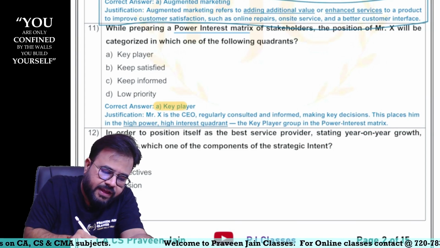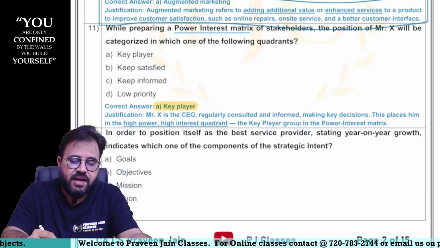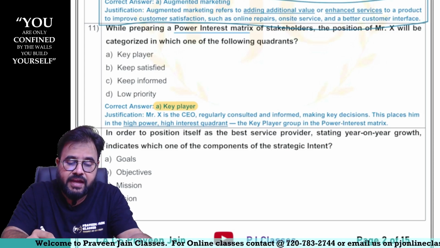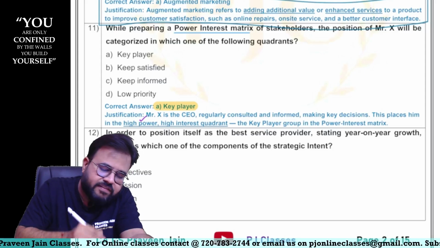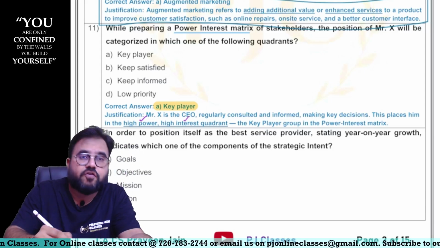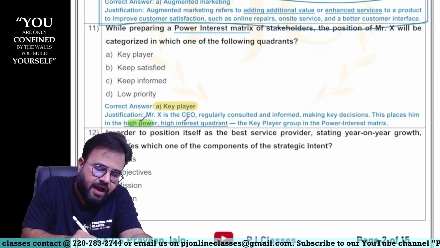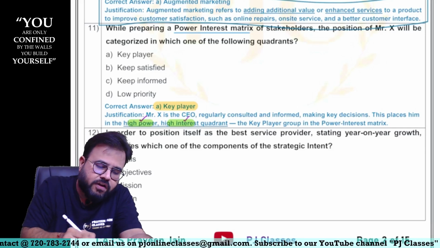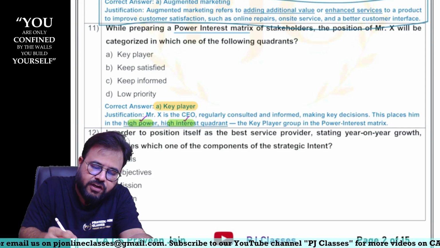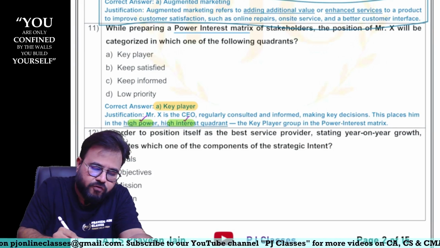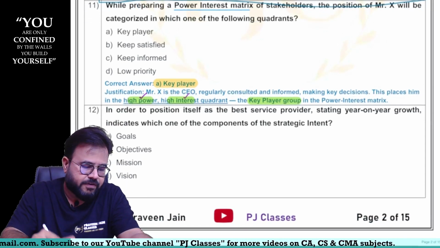So CEO is nothing but a key player. Justification. Mr. X is the CEO, regularly consulted and informed, making key decisions. This places him in high power. So can I say he is exercising high power in the company and he is also having high interest in the company, sir. So high power, high interest. Now high power, high interest people, what you have to do, sir? High power, high interest people, you have to always ensure that you are giving them abundant information, sir. So we have to always keep them satisfied. So they are key player group in the company, sir.